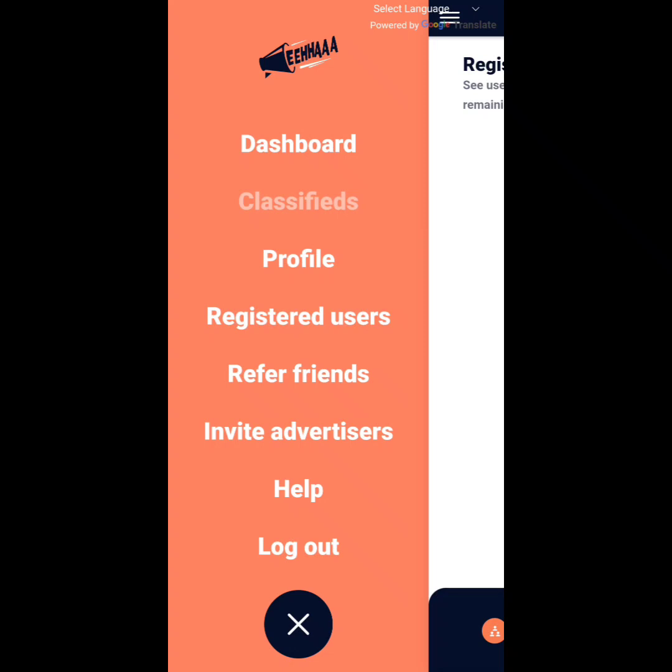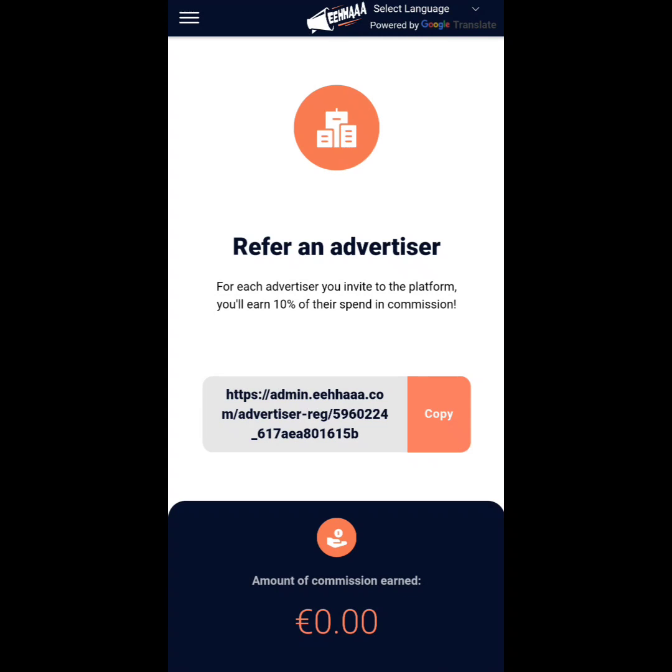If you want to bring advertisers into your system, you want a new advertiser to come into your system and give ads, you can click on invite friend advertiser, copy this link and send it to the advertiser. Then the advertiser will register, and if he registers and gives ads in the system, then you will get commission on this. So this is also a good earning where you can bring advertisers into the system, and whatever advertiser comes, you will see the amount of commission down here.